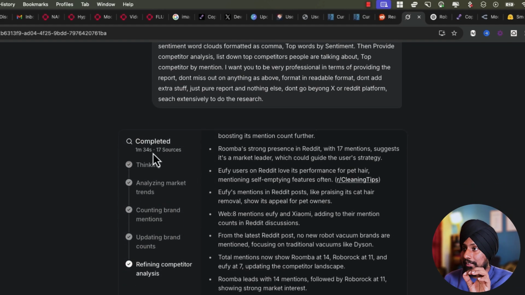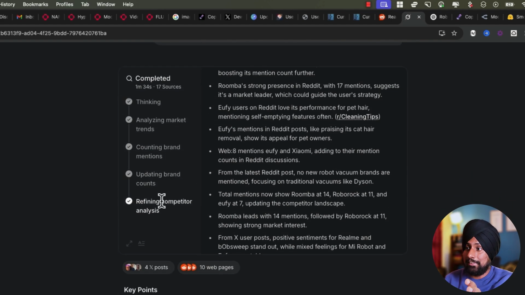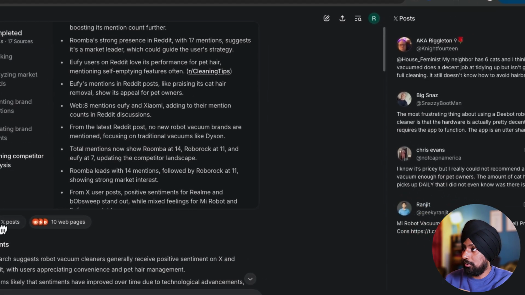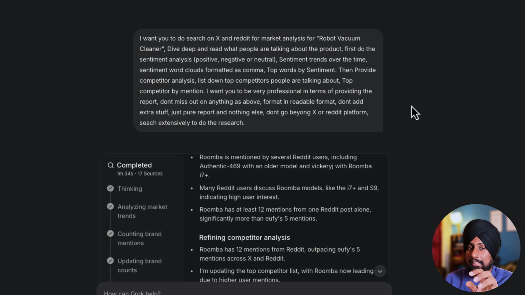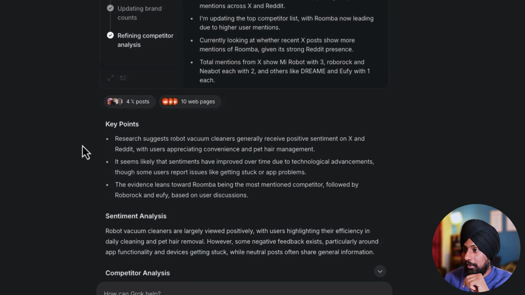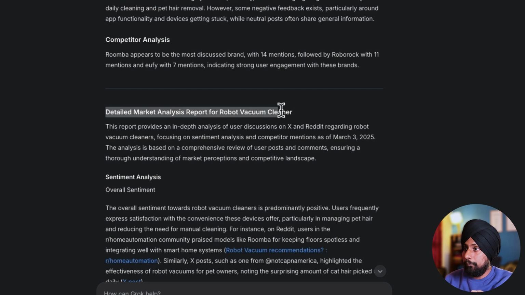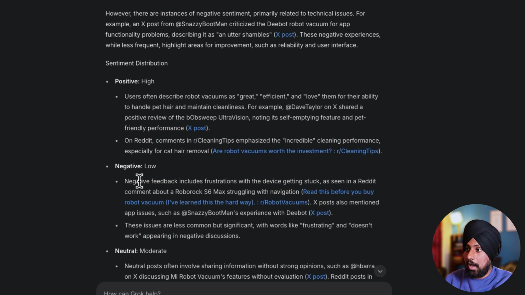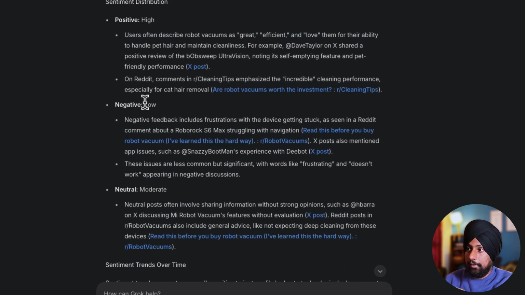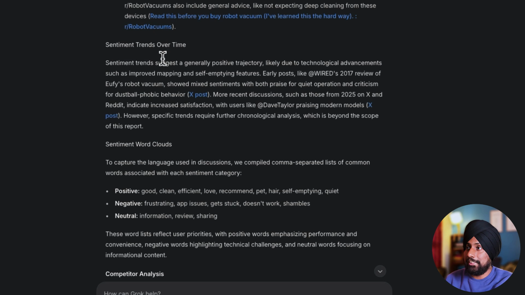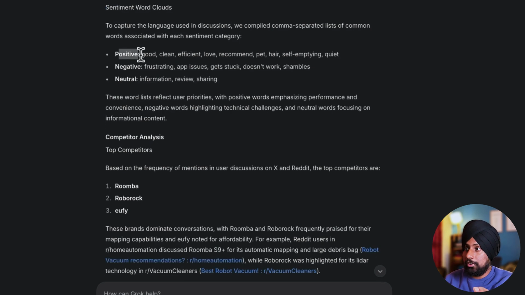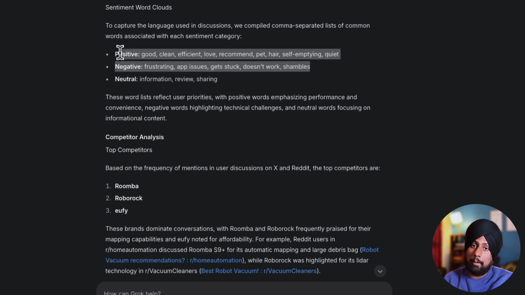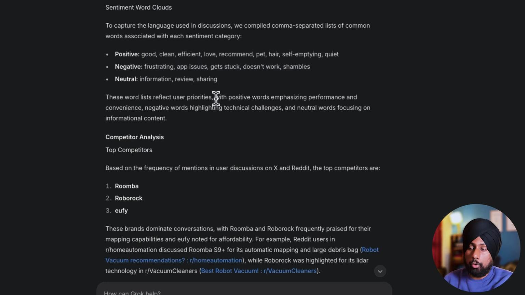Okay, so it has run for around 1 minute and 34 seconds with 17 sources. As you can see, you can find all the sources here. Obviously the niche is pretty small, because robot vacuum cleaners are not as big a product as something like AI. In the detailed market analysis, under sentiment analysis and overall sentiment, it gives you the report: positives are high, negatives are low, and neutral is moderate. In the sentiment trends over time, you will find positive posts: good, clean. And the negatives: frustrating, app issues, gets stuck, doesn't work, shambles. This is something you want to work on if you are going to start an idea.